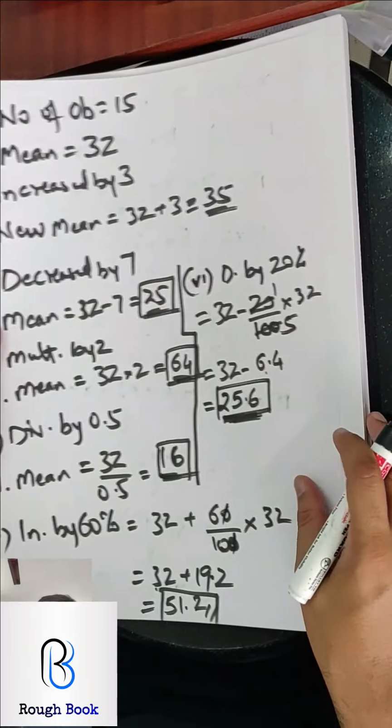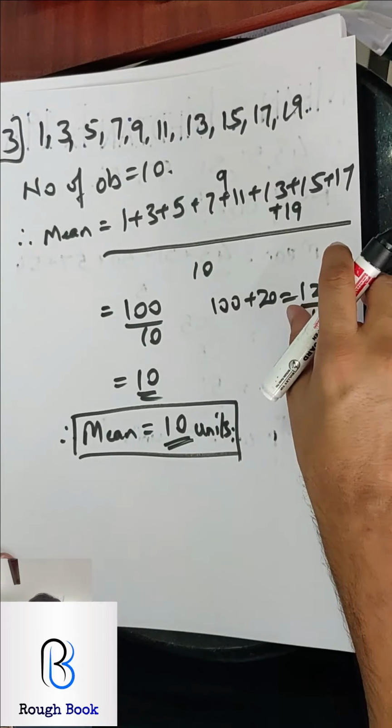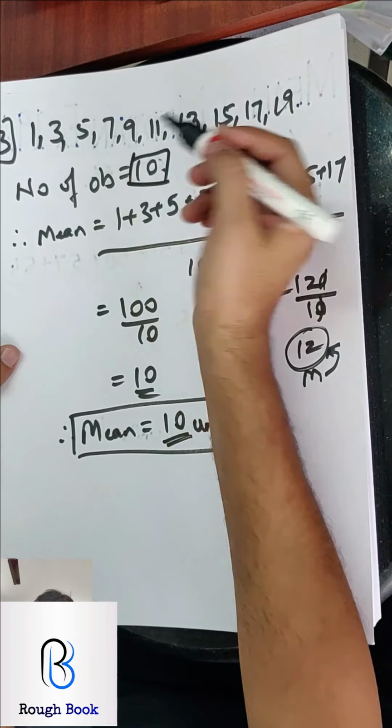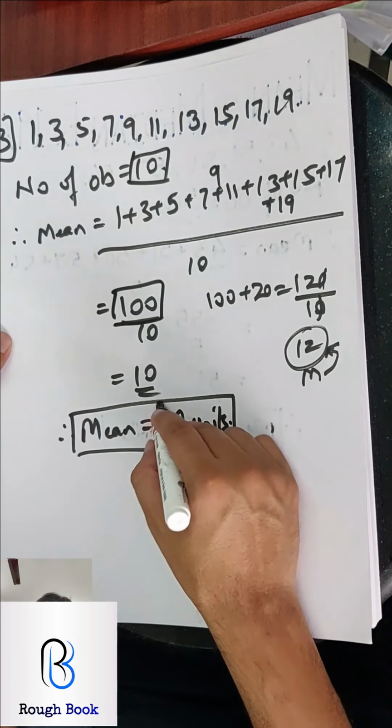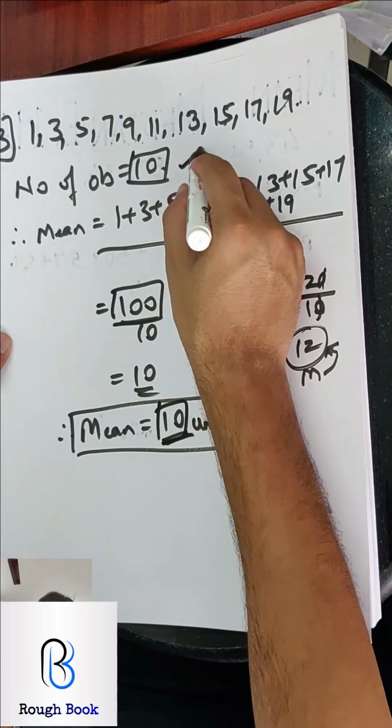Let me take this one. So this example will help us to understand stuff better. There were 10 observations, correct? And the total of all the observations is 100 and the mean is 10. So 1, 2 and 3 things.